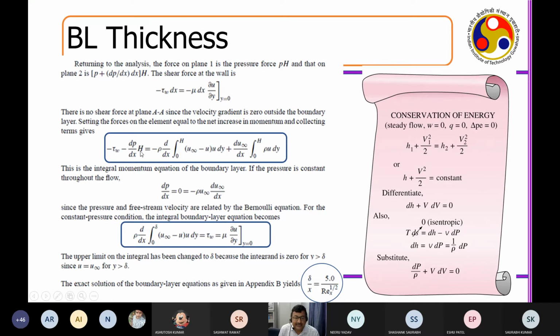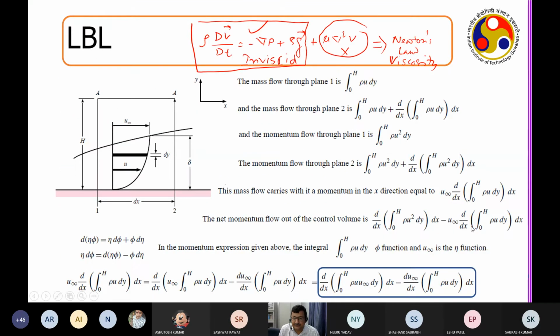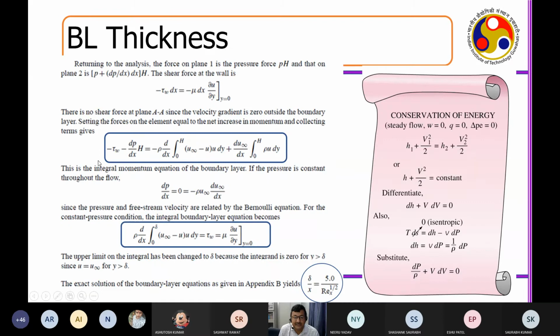Now these two are the reason for the difference in the momentum that I got. If there was a free stream, I would have got something like that. And since it is not a free stream, since there is a boundary layer there, I have this momentum. So the difference between these two has to be related to the wall shear stress and the pressure.